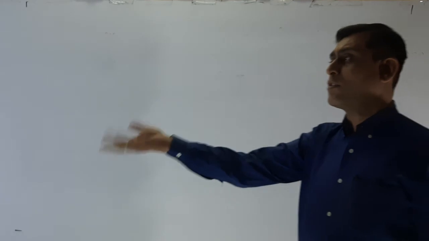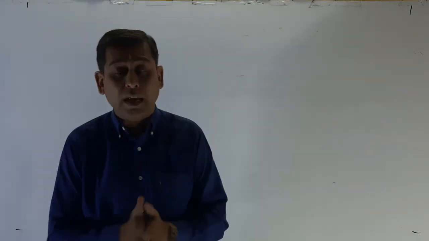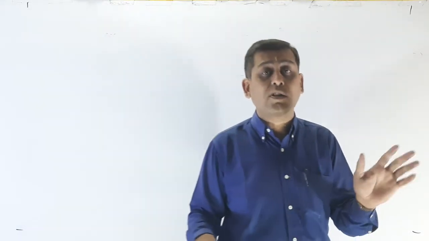I already told you about that. These outcomes are mutually exclusive. Mutually exclusive means if the first occurs, the second does not occur, and if the second occurs, the first does not occur. If head is there, then tail is not there. If you pass, it means you did not fail, and if you fail, it means you did not pass. So one is a success and the second is a failure.